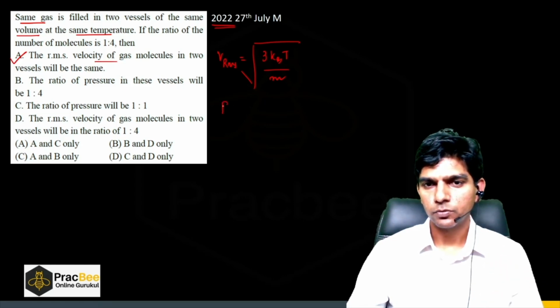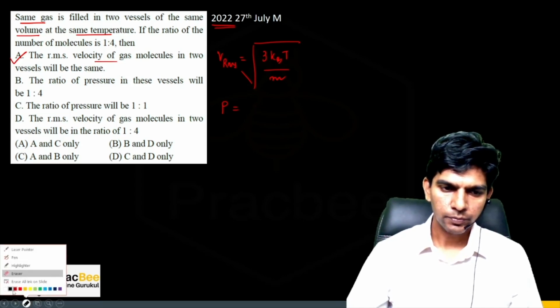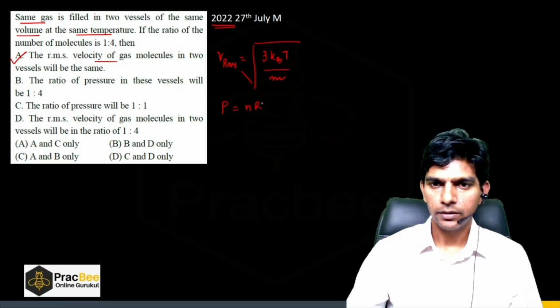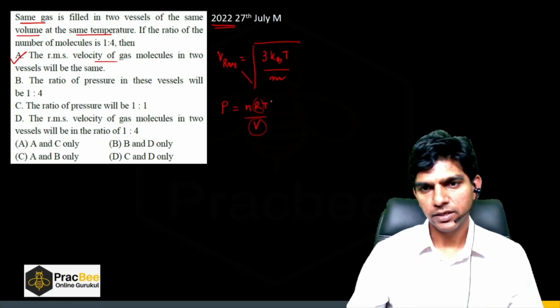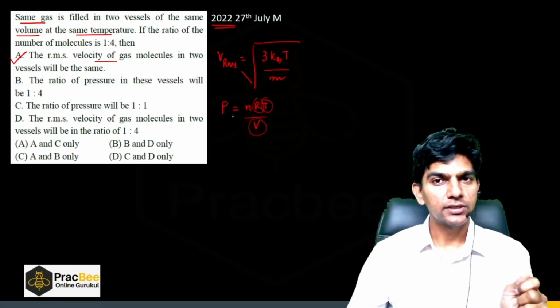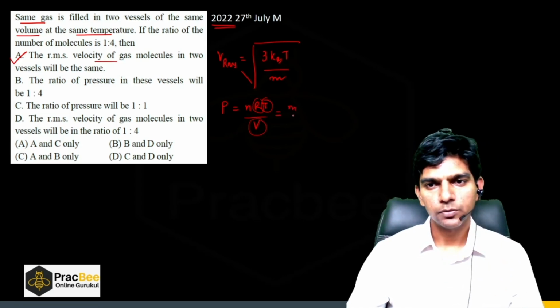Statement B: the ratio of pressure in these vessels will be 1:4. Now what is pressure? Let me first write it as P equals nRT by V. Volume is same, R is same, temperature is same. So pressure is directly proportional to the number of moles, and moles is nothing but mass upon molar mass.